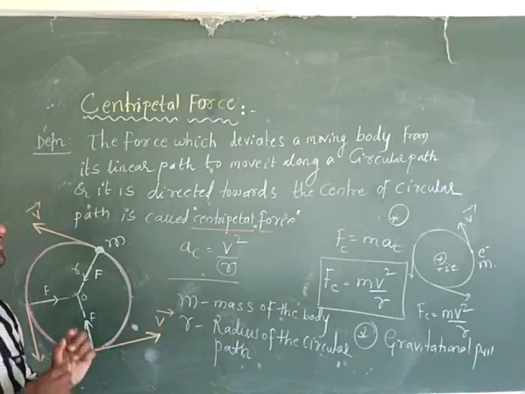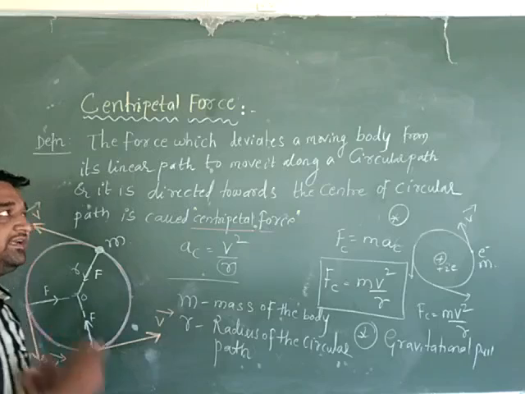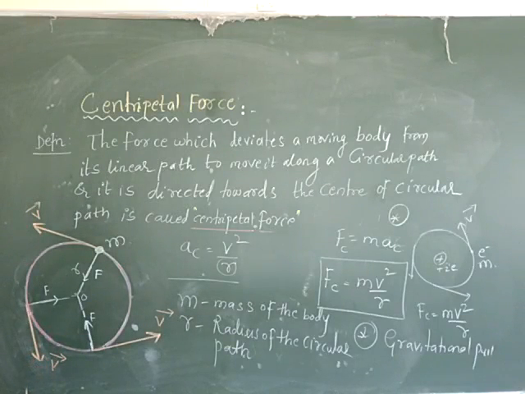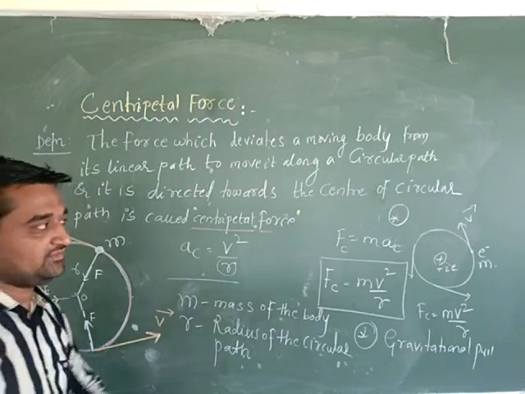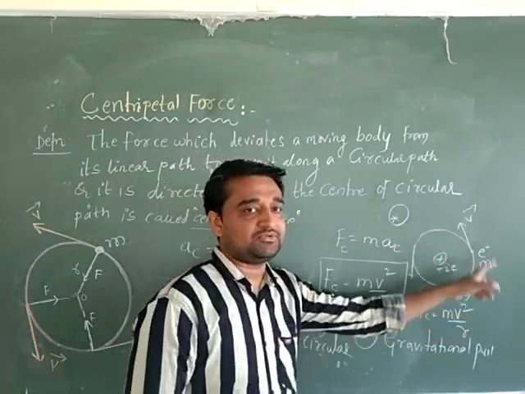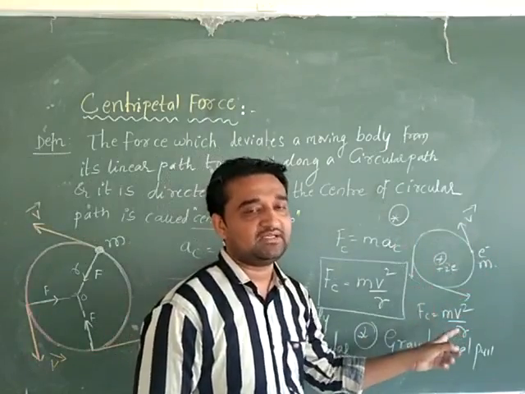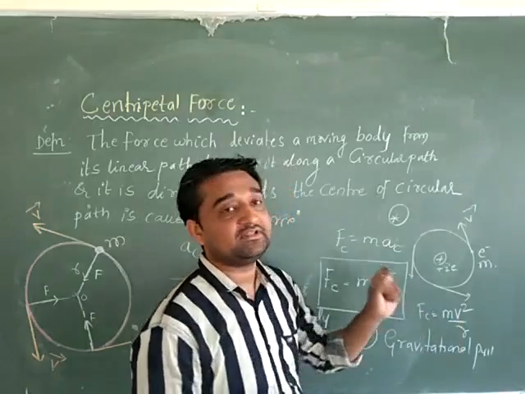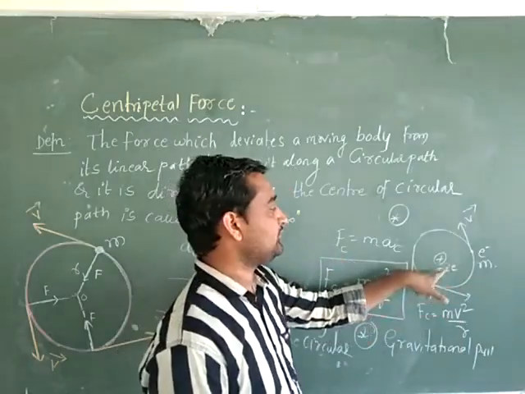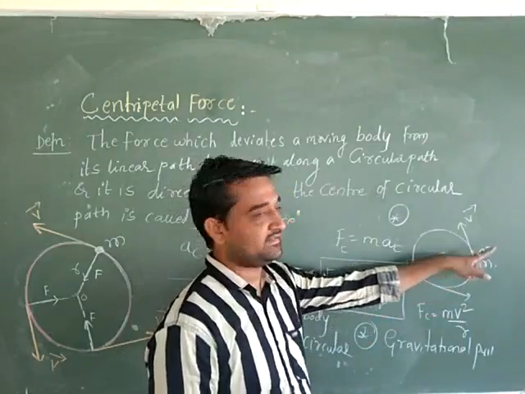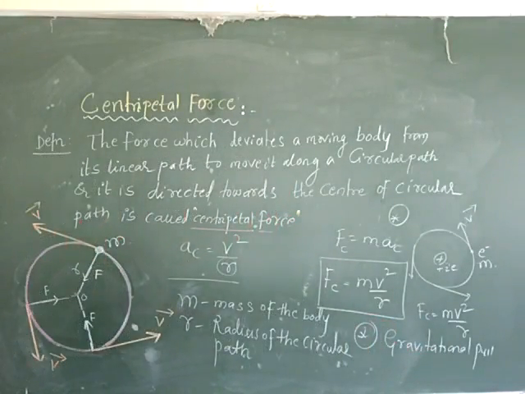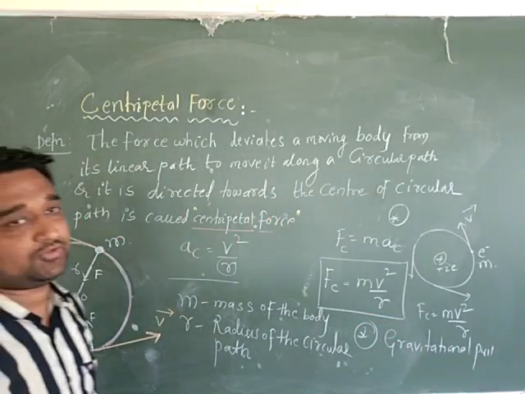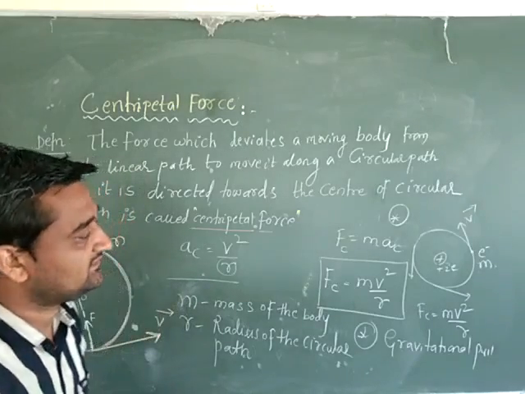The force which deviates a moving body from its linear path to move along the circular path is called the centripetal force, and that force is towards the center of the circular path and along the radius. For the revolution of the electrons around the nucleus in a circular path, the centripetal force is provided by the electrostatic force of attraction between the positively charged nucleus and the negatively charged electron. In the case of the revolution of the Earth around the Sun, the gravitational pull or the gravitational force provides the necessary centripetal force.